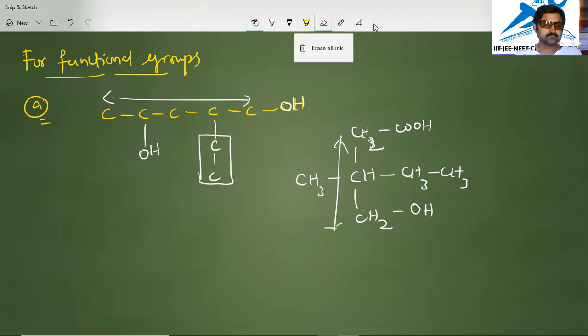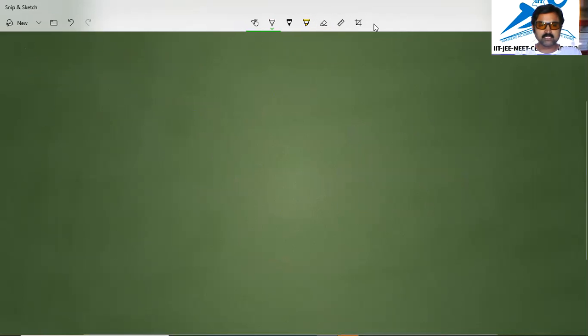Next, another point is that the carbon atom of a functional group is to be included in deciding the longest carbon chain. For example, some functional groups contain carbon atoms. This is a functional group, but since it contains carbon, that carbon is also included in the carbon chain. So it is a 3 carbon chain.